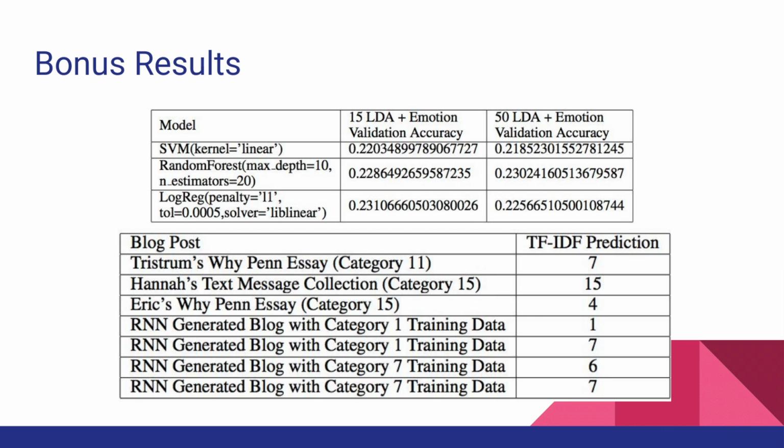For fun, we also tested our best classifier on our own writing samples. It was surprisingly accurate, guessing both Hannah's MBTI type from a collection of her text messages and correctly classifying 2 out of 4 RNN-generated blogs.